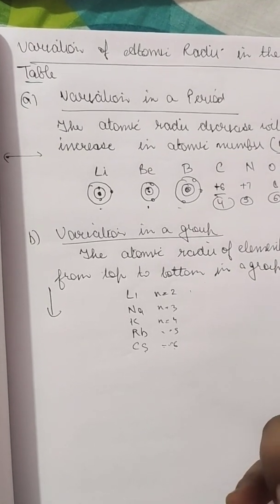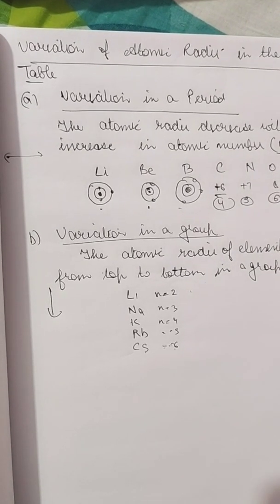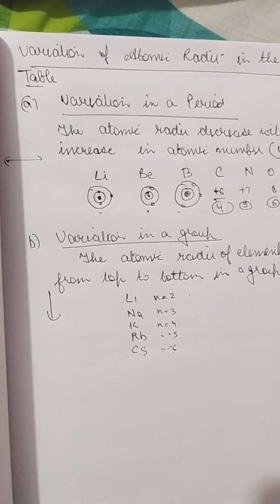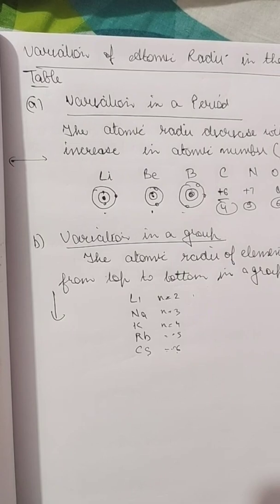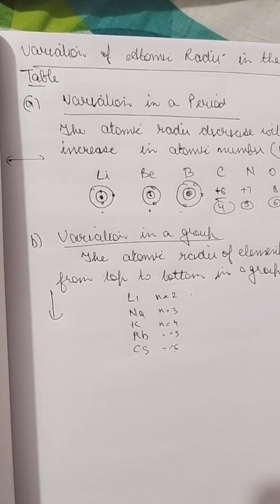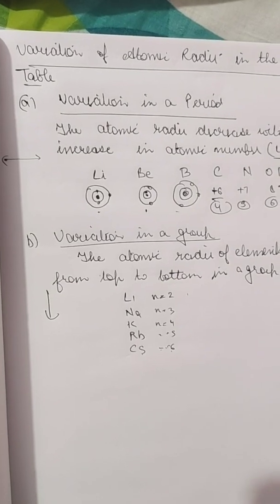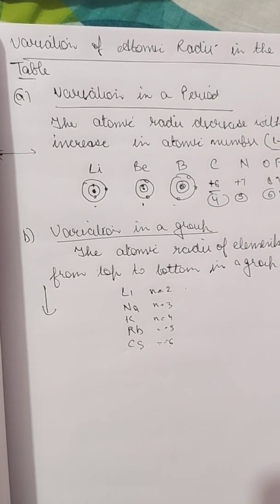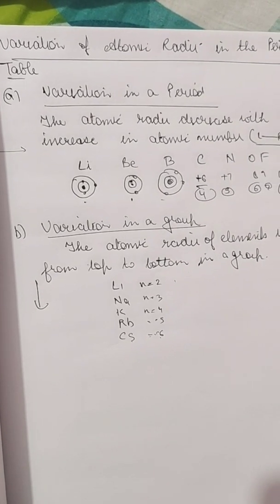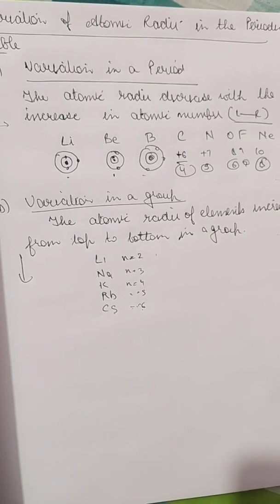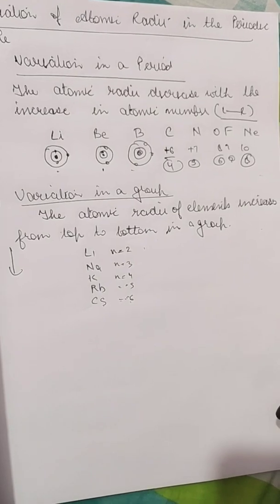So the size of the atom goes on increasing as we move down the group, because the nucleus will not be able to hold the electrons properly. Like, it will hold them, but the attraction will decrease a little. That's why the size will increase, because the number of shells is increasing. So that's the reason for the variation in the periods and in the group.